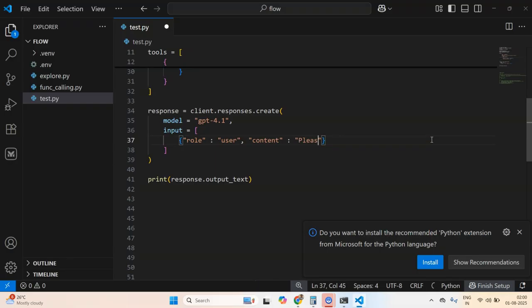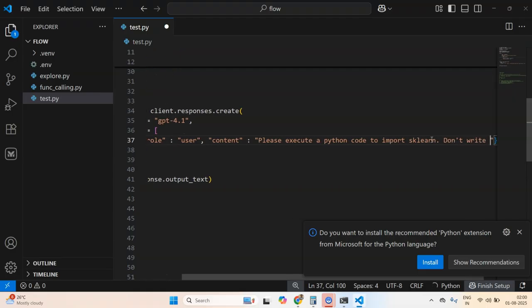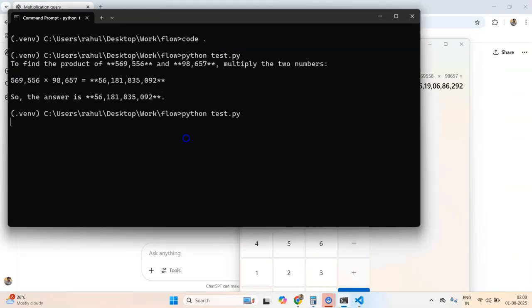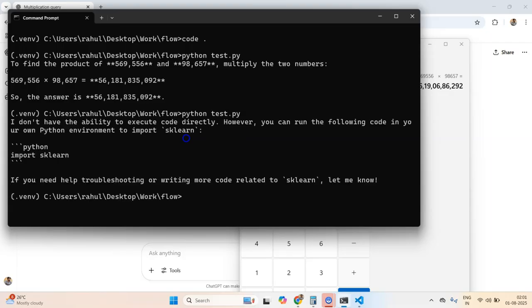Please execute a Python code to import sklearn. Don't write code, just execute it. So currently I'm trying to execute code. Now it will try to generate it because currently it has no tools. Let me run this Python test, and it will try to generate something because this is a generation. You see, it says, I don't have the ability to execute code directly. However, you can run the following code in your environment.